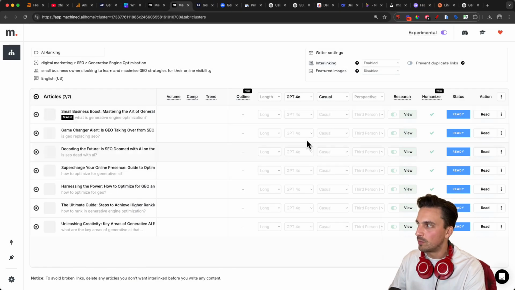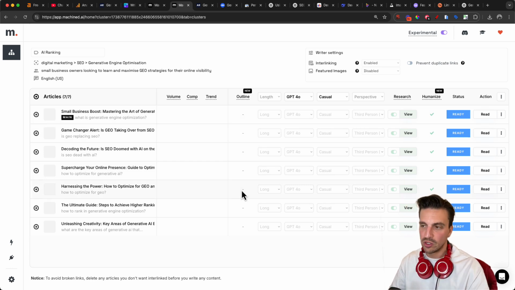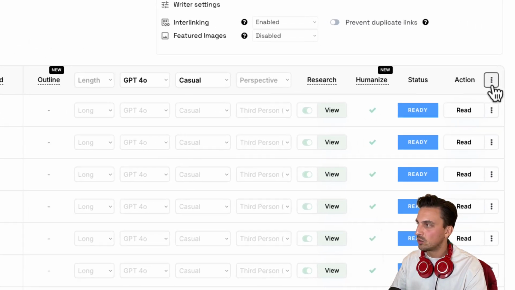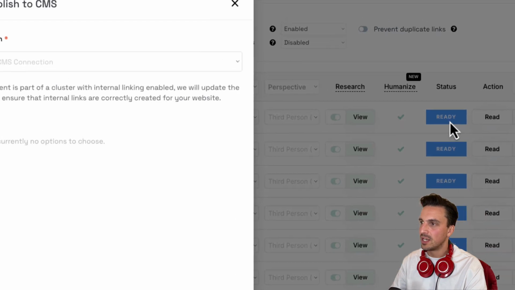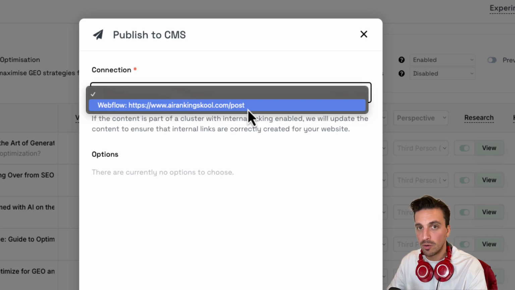The next thing you want to do, if you've got your website connected to Machined AI, which you can do with Webflow and WordPress, you can also send it through to a webhook, but we're not going to touch on that at the moment. I can go and select all of them, and I can publish to my CMS. You can see here that I can send it to my website, airankingschool.com. I recommend that you send it as a draft, because then you want to go back and amend it a little bit. But there we just created 7 blog posts